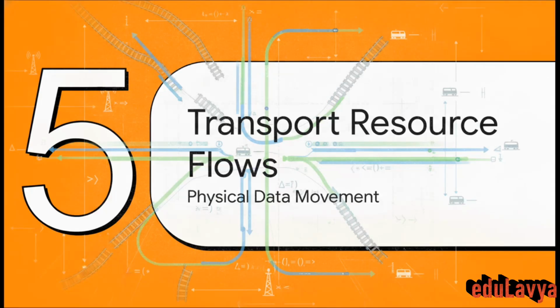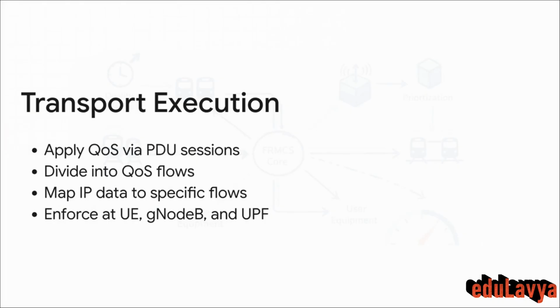Finally, we hit Section 5, Transport-Level Resource Flows. Drilling all the way down into the transport stratum, this is where the math dictates the physical data movement. Down here at the foundational level, the 5G network strictly enforces the converted rules by applying QoS directly via PDU sessions. Get this, a single piece of user equipment, like a train's onboard radio module, can handle up to 15 parallel PDU sessions.